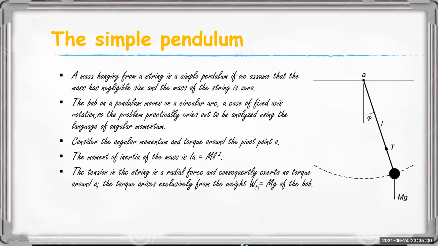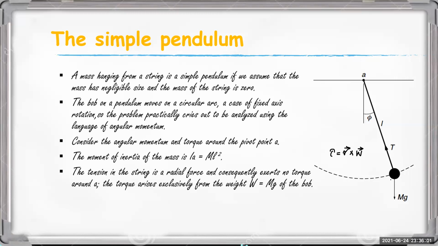So how can we write the torque? The torque must be equal to R cross F, where F is the weight, R cross W. Then looking at this direction, R is in this direction and the force is acting downward, then what will be the sense of torque?